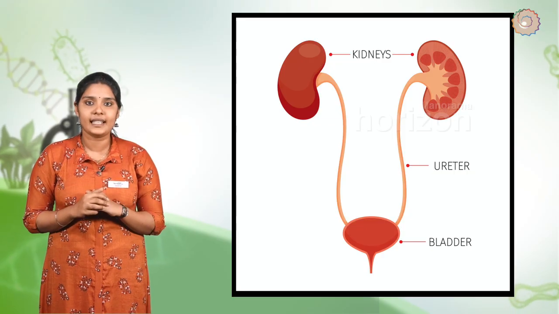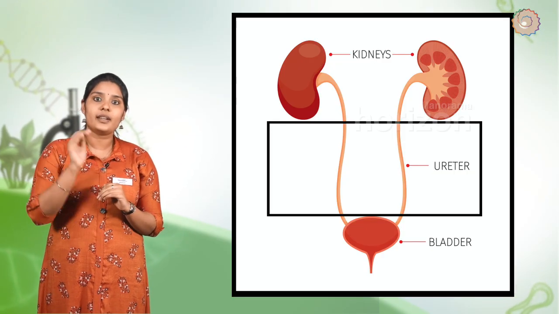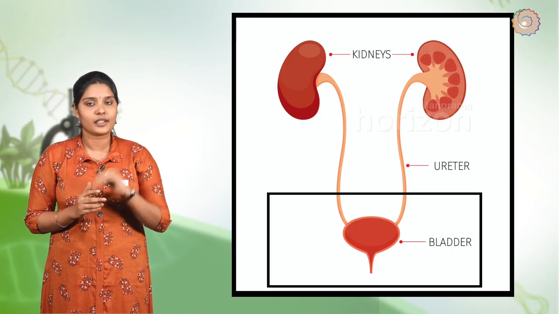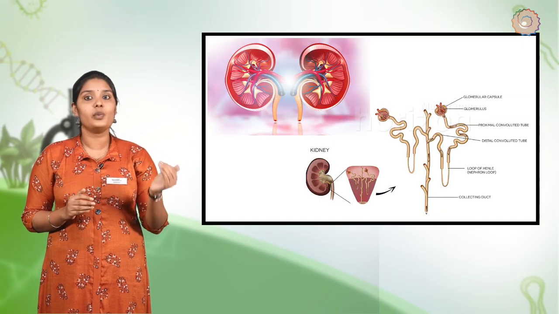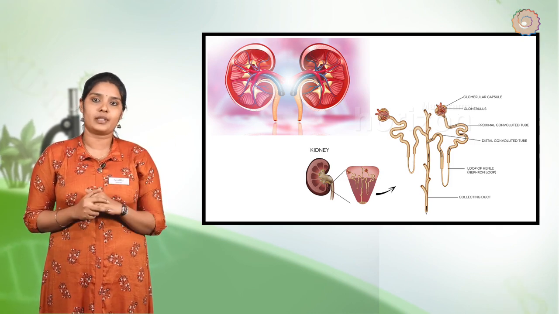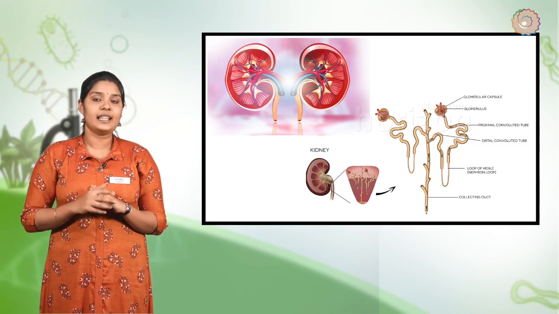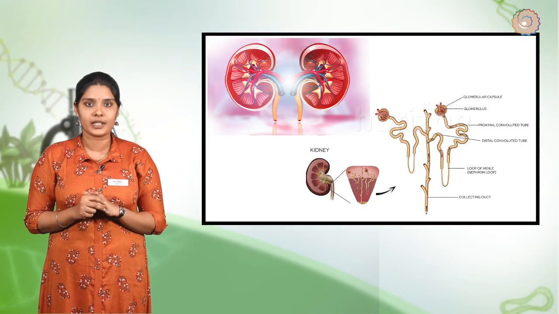Urine produced in the kidney passes through the ureters into the urinary bladder, where it is stored until it is released through the urethra. Internally, a kidney is made of numerous microscopic excretory units called nephrons. The function of the kidney is filtration of blood to excrete waste products of metabolism.